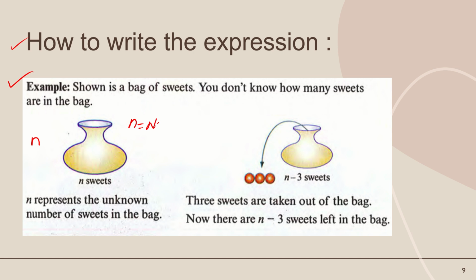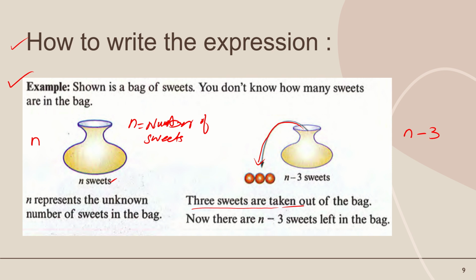It could be any number, for example 5, 7, 10. n represents the unknown number whose value we don't know. Now 3 sweets are taken out of the bag. The expression will be n minus 3, because the number of sweets in the bag has decreased.